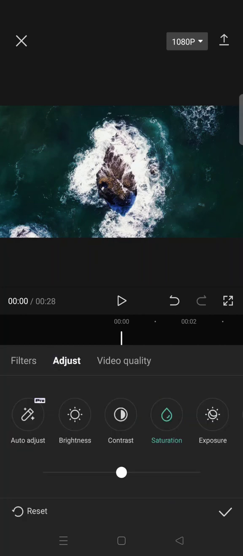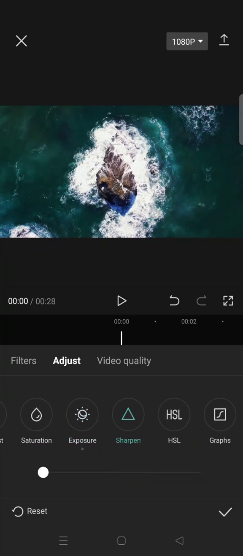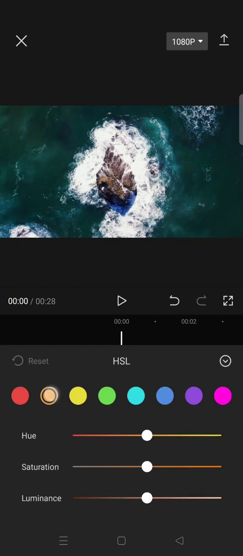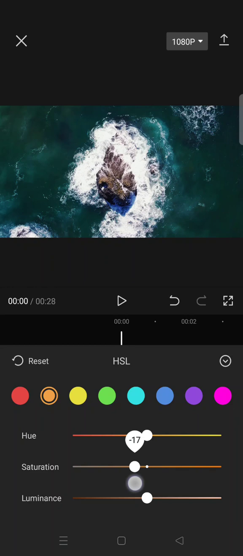Now go to adjust and use the setting. So for the contrast, lower it to -5, exposure 10, and adjust the sharpen into 30. Now click on the HSL and for the orange color, lower the saturation into -25.